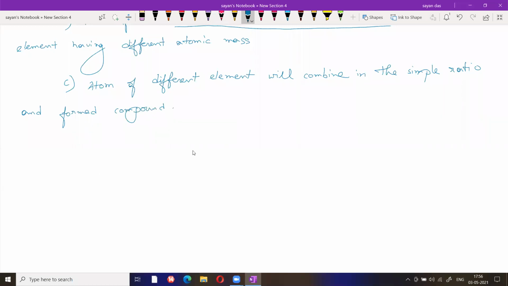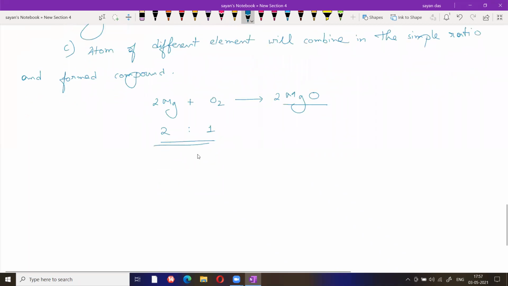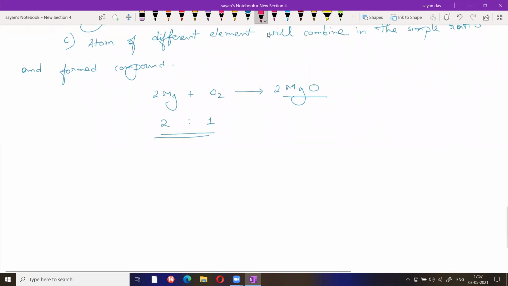Suppose two magnesium atoms react with one oxygen molecule, it gives 2 MgO. The ratio is 2:1. So what is the third point? Different elements combine in a simple ratio.